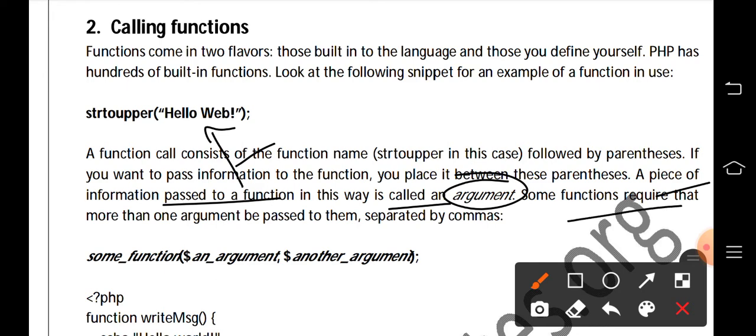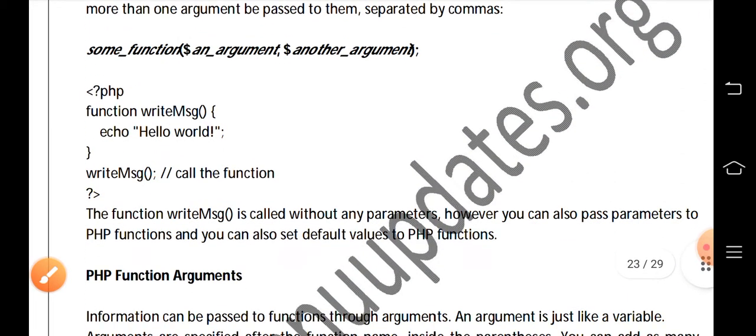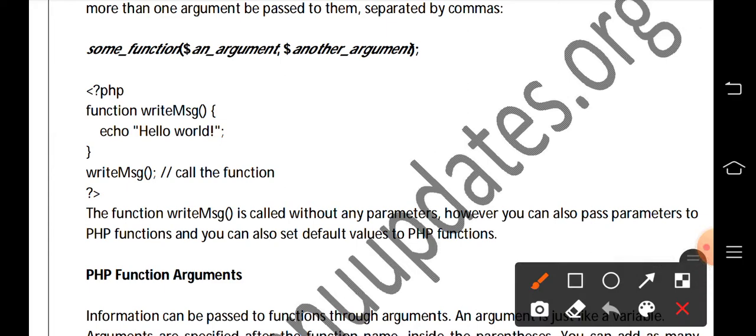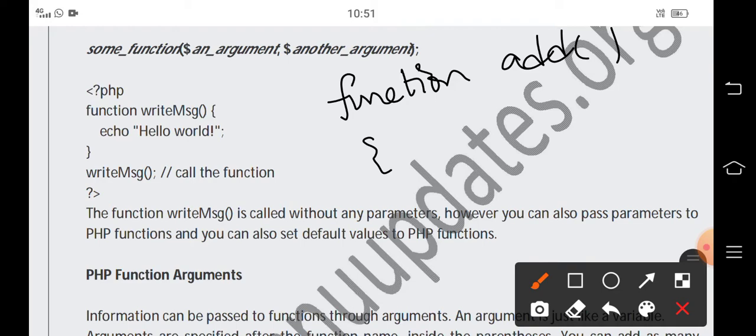And some functions have more than one argument to be passed. They are separated by commas. In this example you can see some function name, one argument and a second argument. Suppose you are writing addition of two numbers in a function, then you have to write function add 10 comma 20. Then you can write here x is equal to,